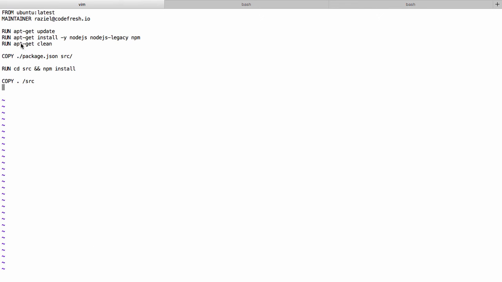What is different in what we did now is that this intermediate layer is going to change only if package.json has changed. So this intermediate Docker image can be pulled out from the cache unless the package.json file has changed. And only if the package.json has changed, it will rebuild that layer and rerun the npm install. If the package.json has not changed, it will pull this intermediate layer from the cache and it will pull the npm install from the cache, and it will make the whole building process much faster.